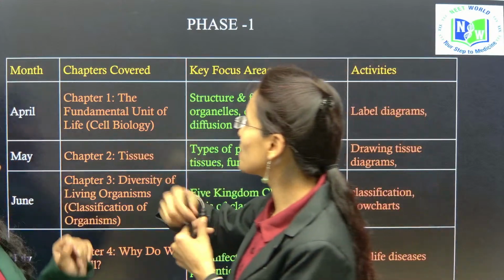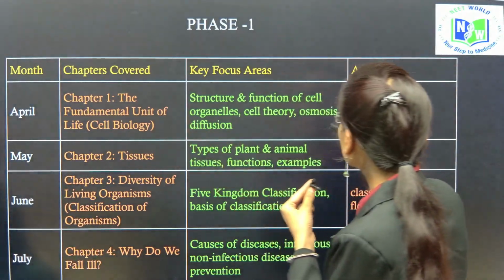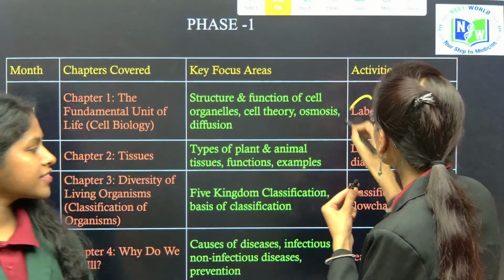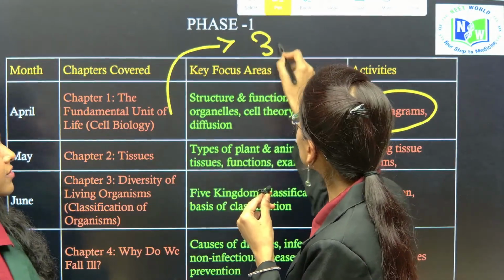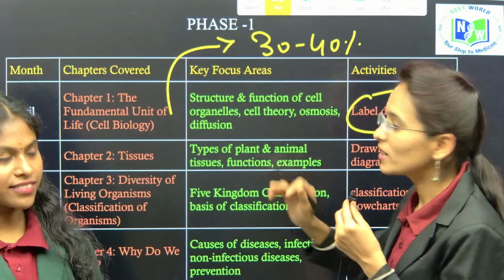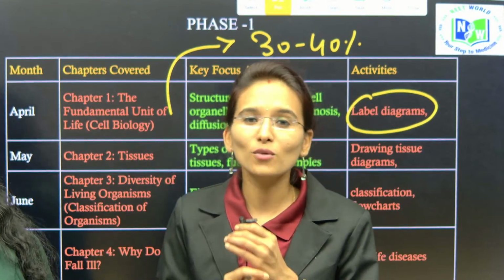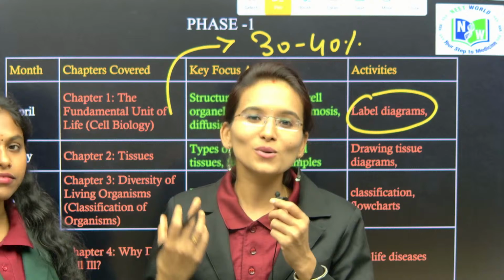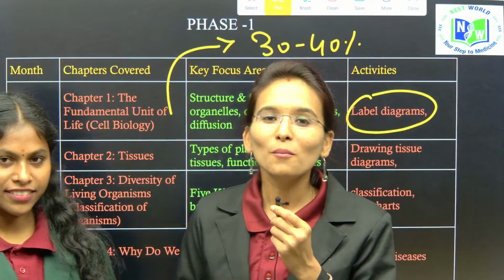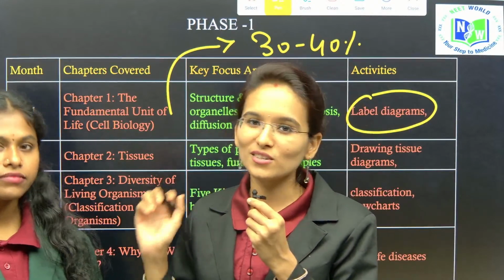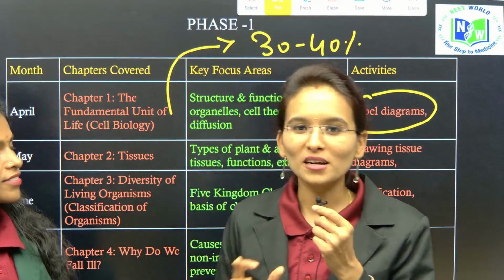So yes, students, coming to the first chapter, Cell the Fundamental Unit of Life. In this first chapter, you need to focus on diagrams, mainly diagrams. As this is the first chapter, it is going to carry the major weightage, that is 30 to 40% of the weightage, my dear students. It is one of the lengthiest chapters and one of the most important chapters, as well as a scoring chapter for all the students. From this particular chapter you are going to get the most case-based questions; case study questions are going to appear from this first chapter, Cell the Fundamental Unit of Life.